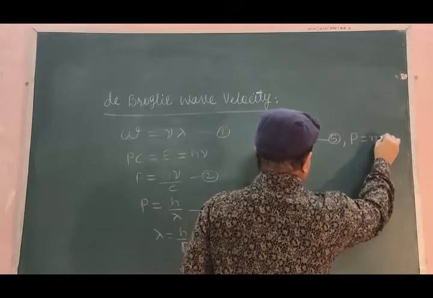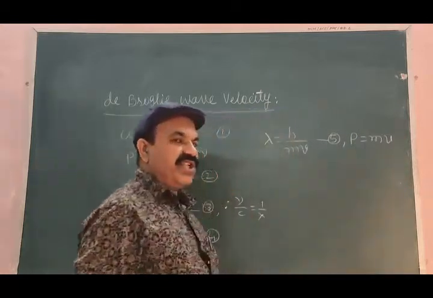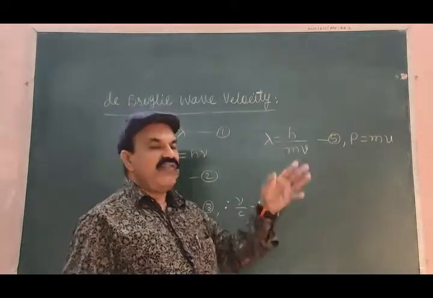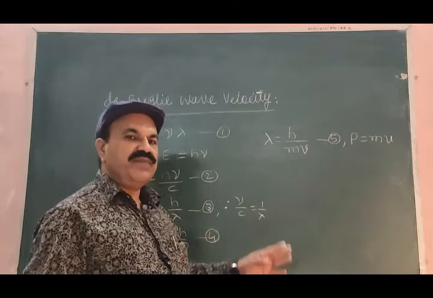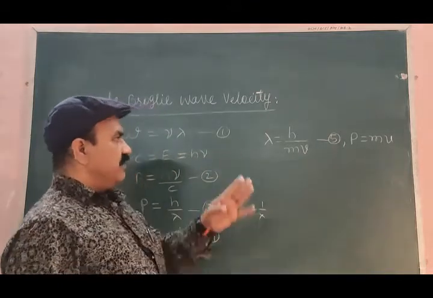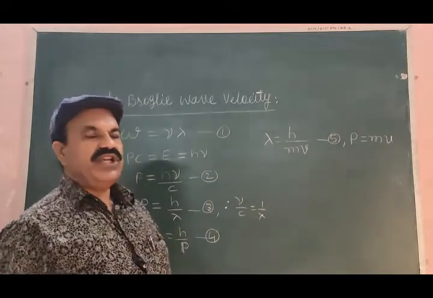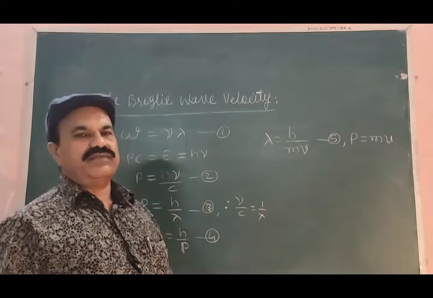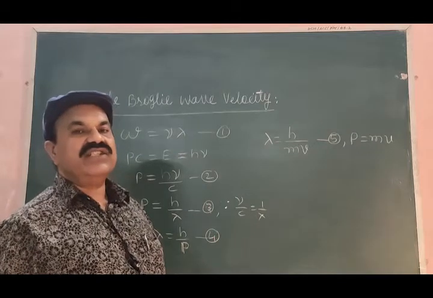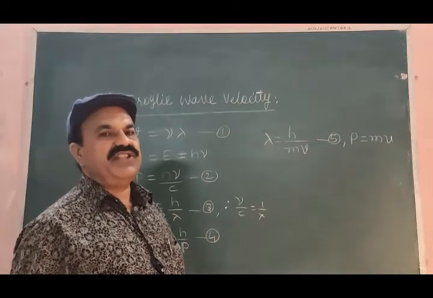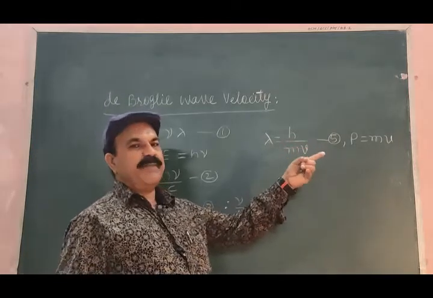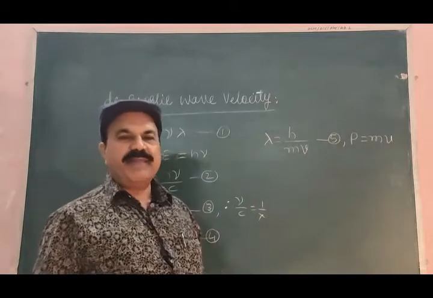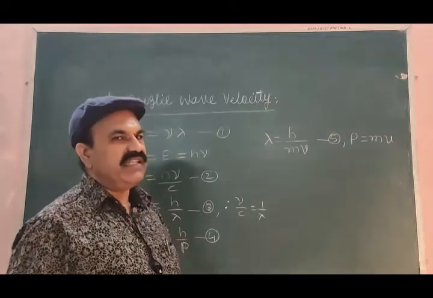The wavelength of the matter wave associated with the body of mass m moving with velocity v is given by lambda is equal to h divided by mv.